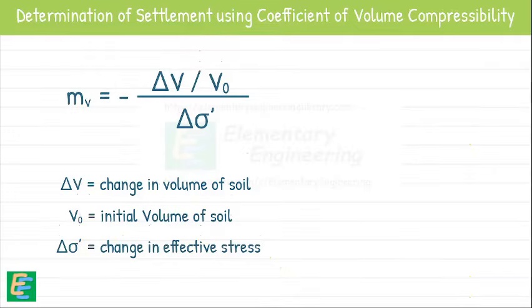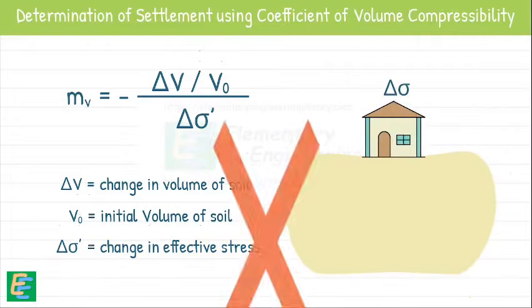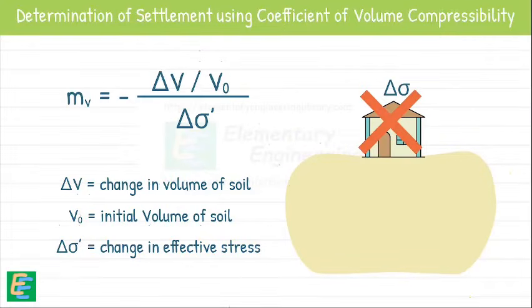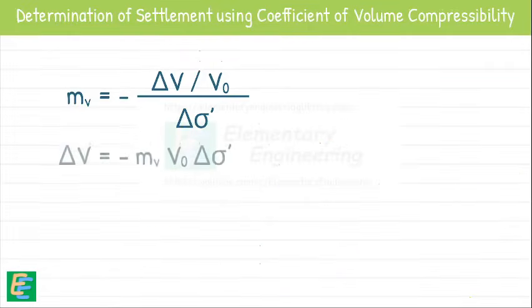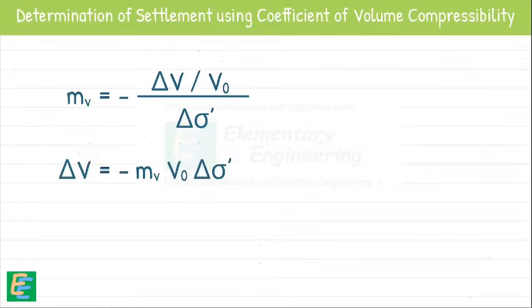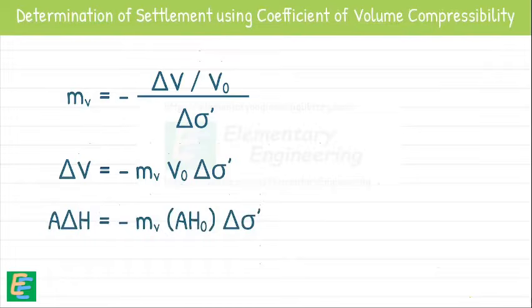Keep in mind that delta sigma prime is not the change in total stress on the soil, which is delta sigma. It is the change in stress between the soil particles. We rearrange the equation for delta V. We can write the volume as area of soil multiplied by depth in both the sides.